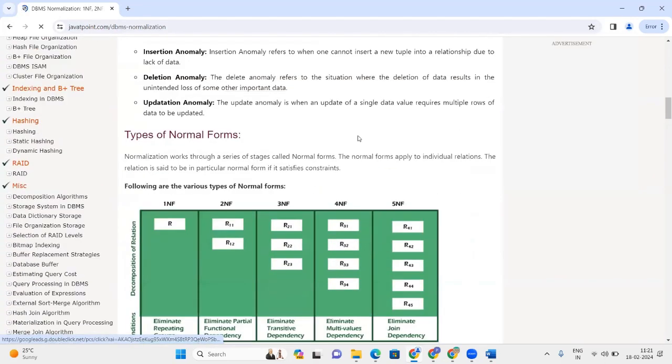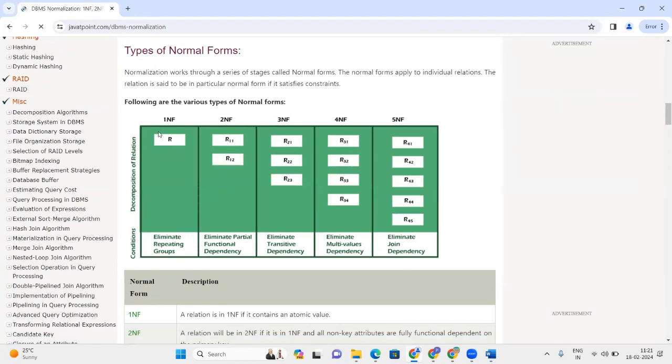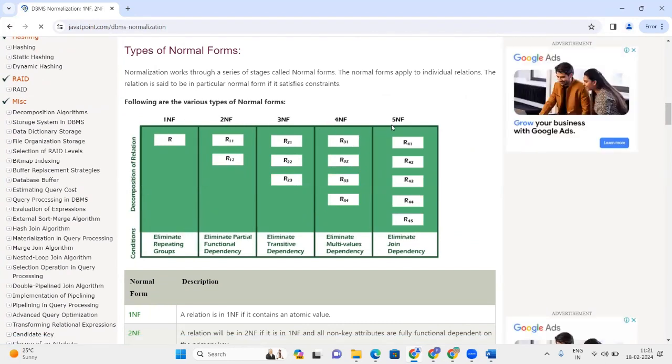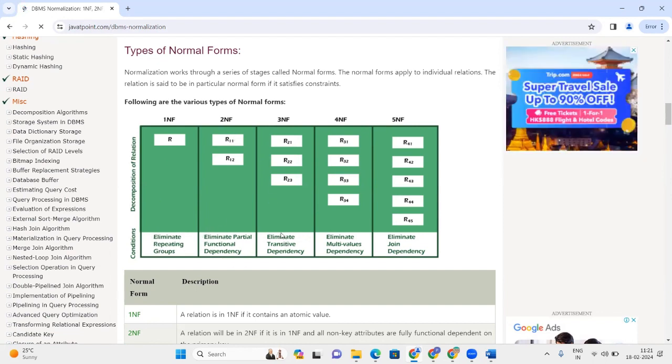There are different normal forms. First normal form eliminates repeating groups, second normal form eliminates partial functional dependency, third normal form eliminates transitive dependency, fourth normal form eliminates multi-value dependency, and fifth normal form eliminates join dependency. The more advanced the normal form, the more tables there are.